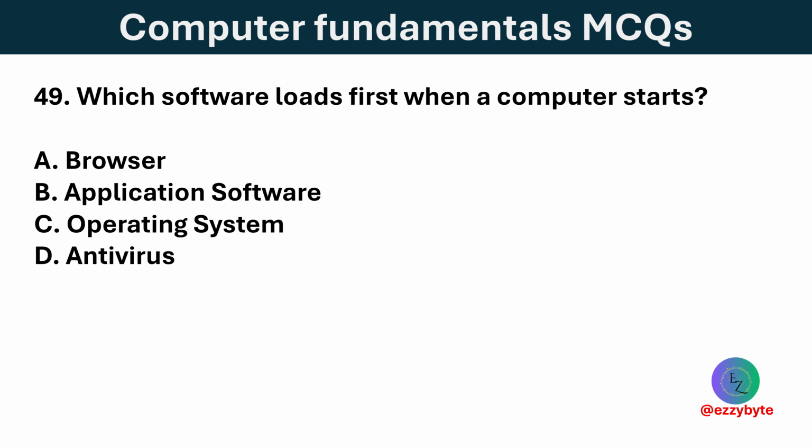Which software loads first when the computer starts? Options are browser, application software, operating system, and antivirus. Option C is correct. The operating system loads first during boot up to manage hardware and software.